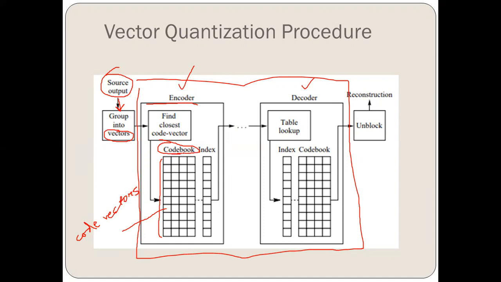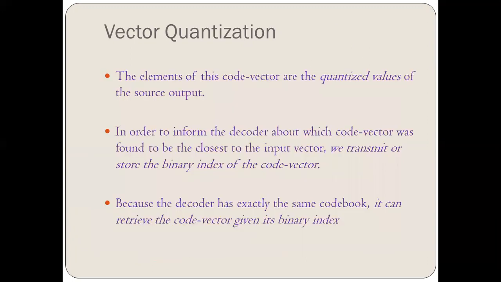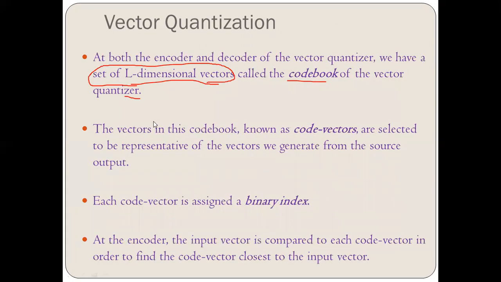This is defined here, right? Now, moving further, the vectors in this code book are known as code vectors. I've already told you that the vectors present in the code book are called code vectors. So we have seen what a code book is and what code vectors are. These are selected to be representative of the vectors we generate from the source output. From where have these code vectors been generated? These are generated from the source output, right?